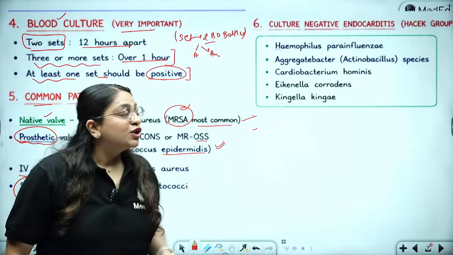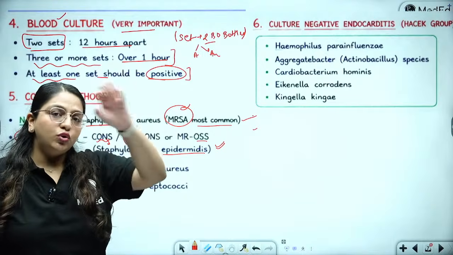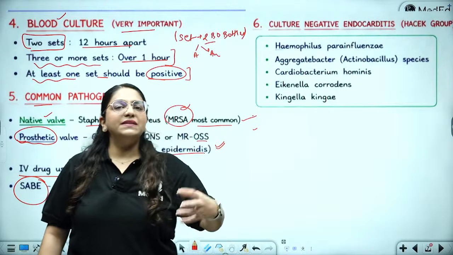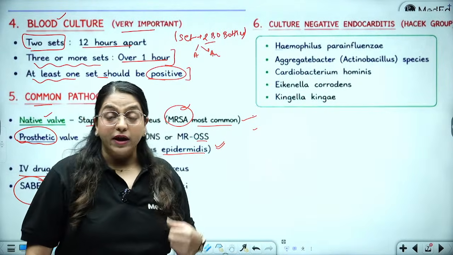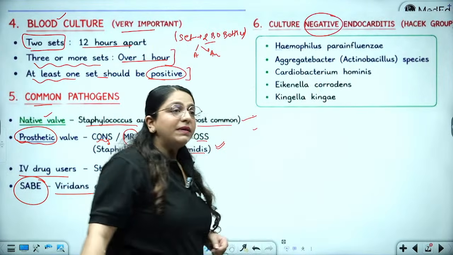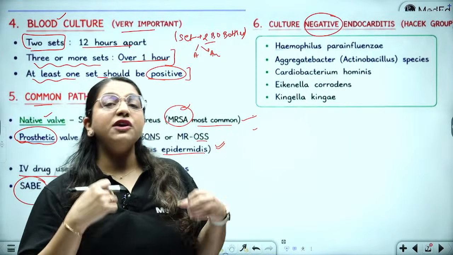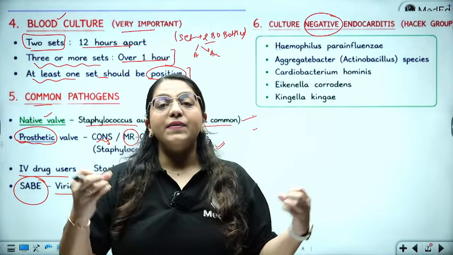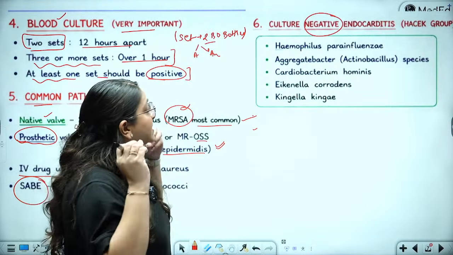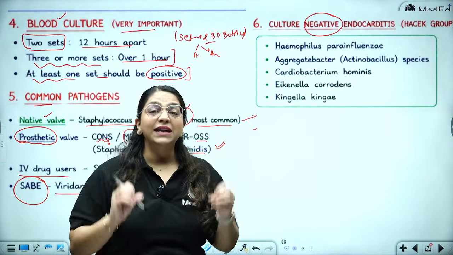Right? Culture negative endocarditis. This is another group. Whenever you have bacterial endocarditis, you're sending two sets of blood cultures 12 hours apart. The culture report will either say Staphylococcus aureus has grown, or the viridans group of Streptococci has grown. But sometimes the culture report is going to come out negative. Does that mean there is no infection? No. There are some organisms which are very difficult to grow on cultures. They are fastidious organisms. So the report will come out as negative, but they are still bacteria which are infecting. So these are culture negative bacterial endocarditis.